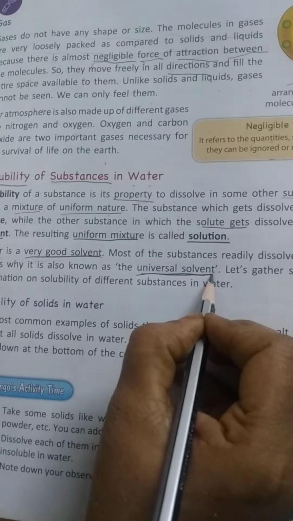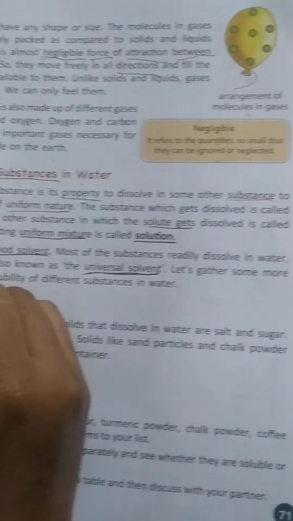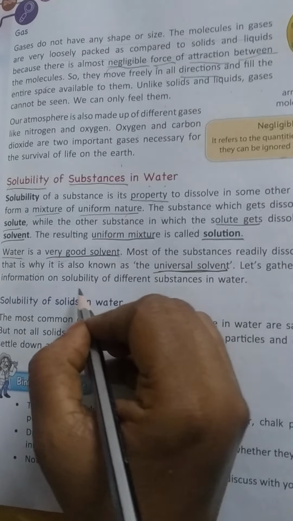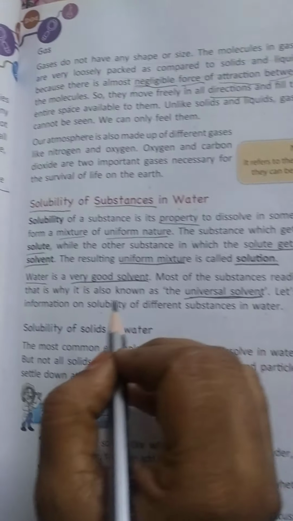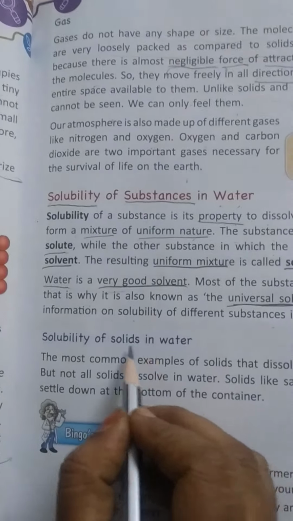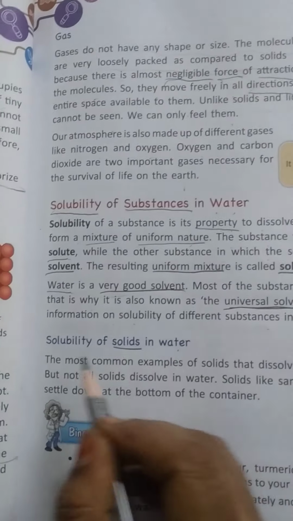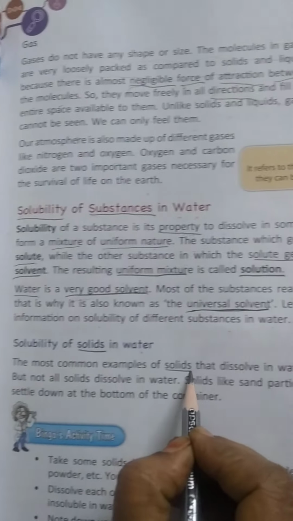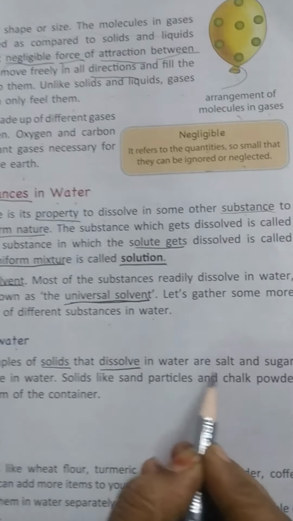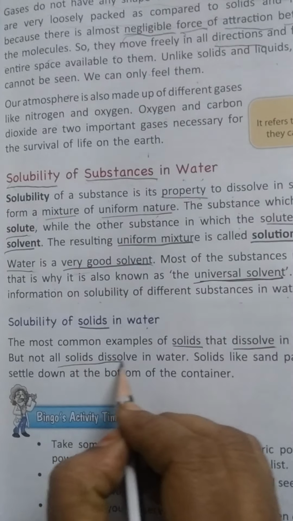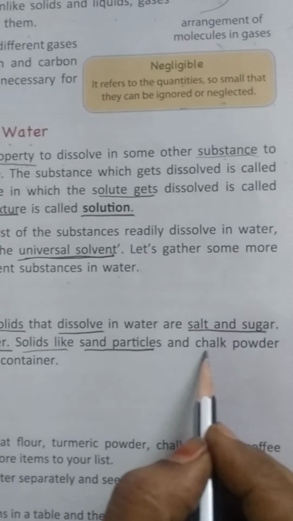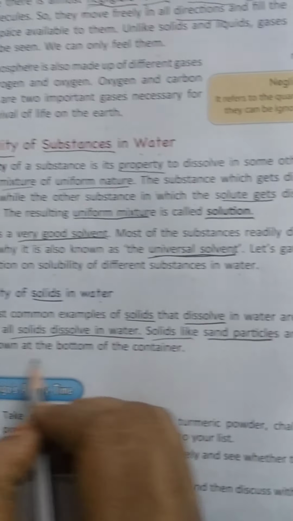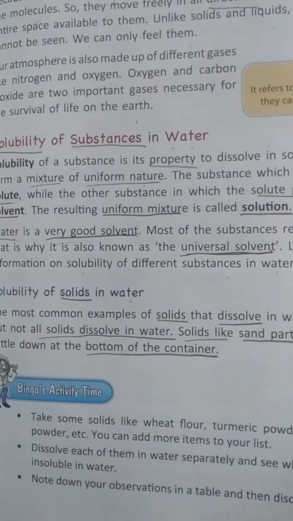It can dissolve anything. Let's gather some more information on solubility of different substances in water. Come, first let us see the solubility of solids in water. Underline solids. The most common examples of solids that dissolve in water are salt and sugar. But not all solids dissolve in water. Some solids like sand particles and chalk powder settle down at the bottom of the container.